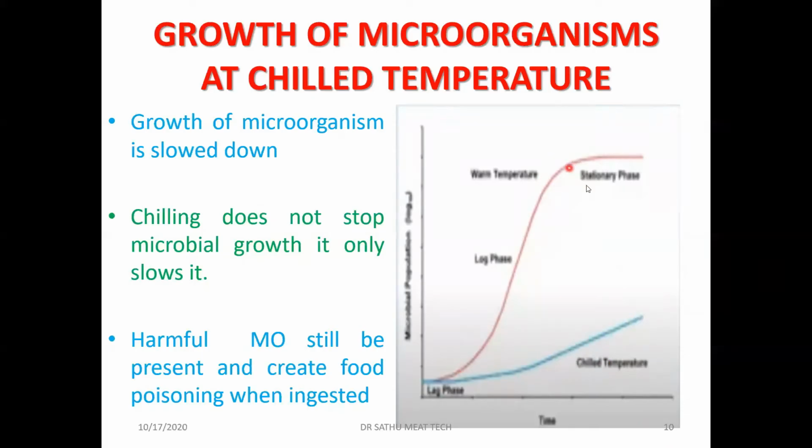The spoilage will be very fast at ambient temperature, but at chilling temperature the microbial multiplication is very slow. So we are just extending the shelf life, we are not stopping the microbial growth, we are just slowing it down. Harmful microorganisms will still be present and can create food poisoning if ingested. So we should be very careful. The initial microbial load should be very low, so we have to follow all the hygienic measures so that we can keep it for a long duration.